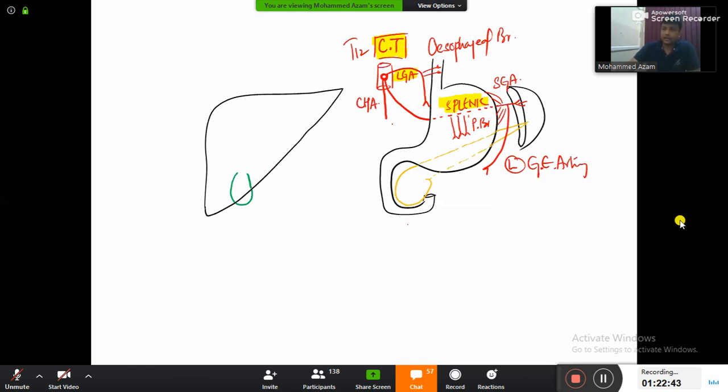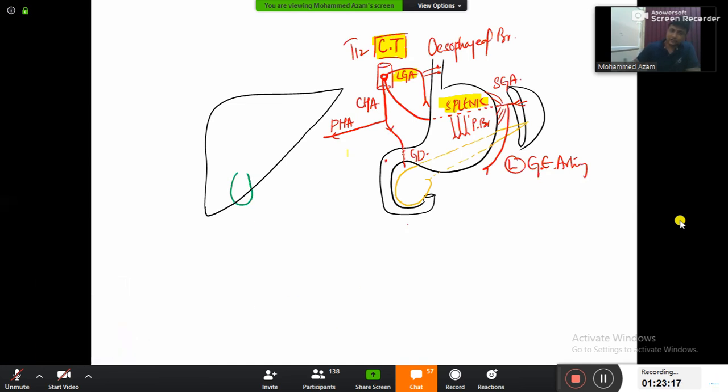Common hepatic artery is again going to divide, and one of the arteries is going towards the liver, and because it is going towards the liver, it is the proper hepatic artery. And it is giving one more branch, going from behind the first part of duodenum, and you can clearly see that this artery is between the stomach on one side and the duodenum on the other side. Gastroduodenal artery. Which artery? Gastroduodenal artery.